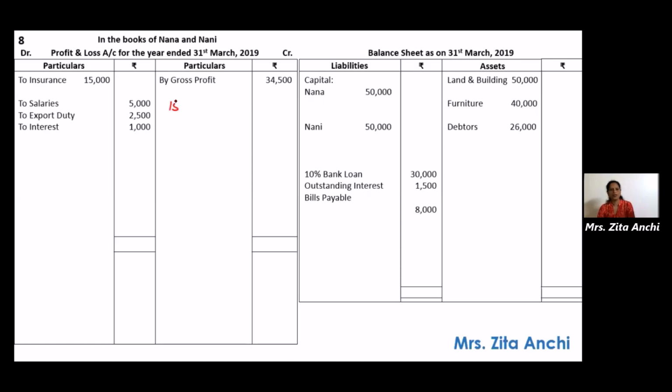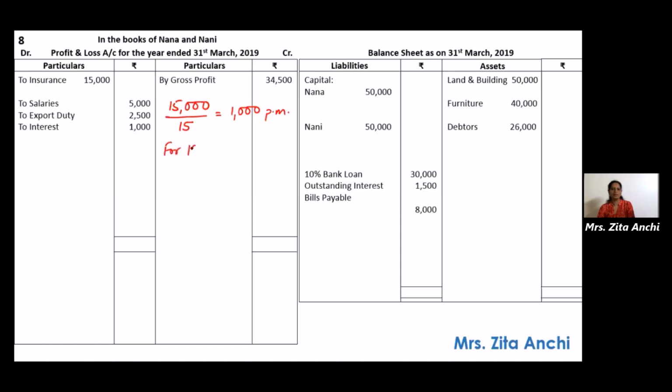So 15,000, see the working there, 15,000 divided by 15. So you will get 1,000. That 1,000 is for per month. For 1 month, it is 1,000. We are taking only for 12 months.